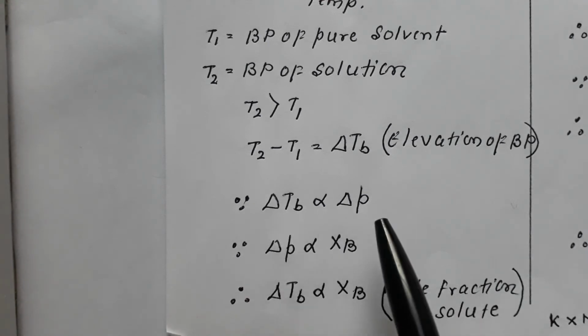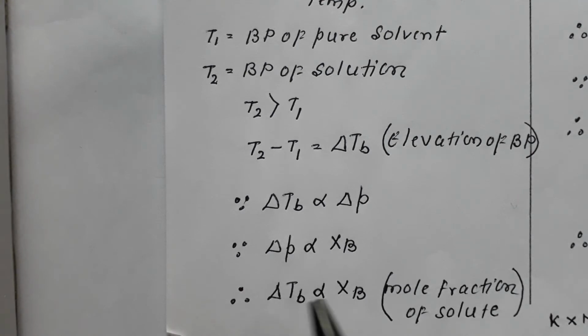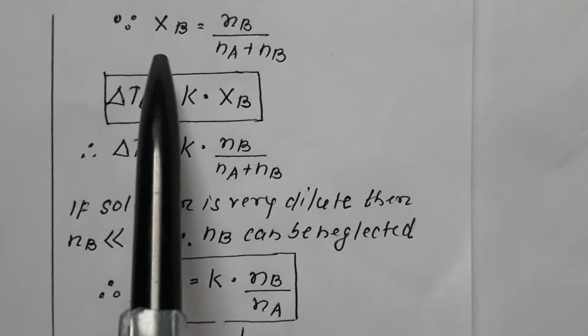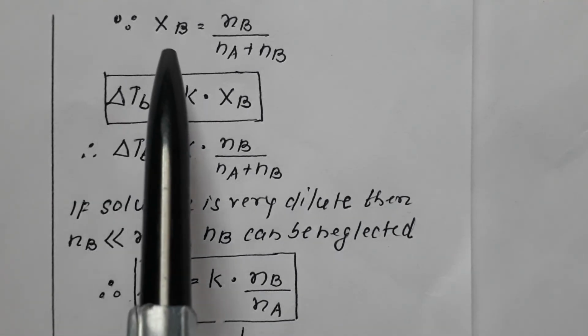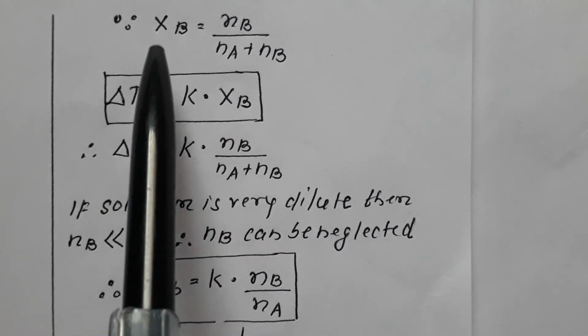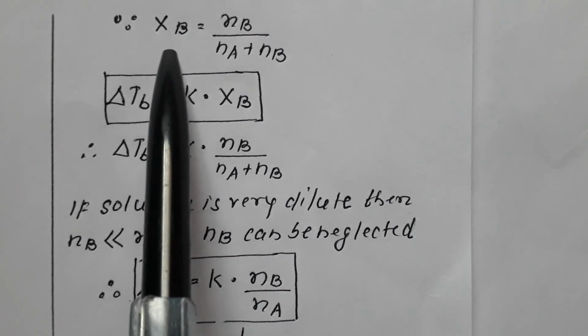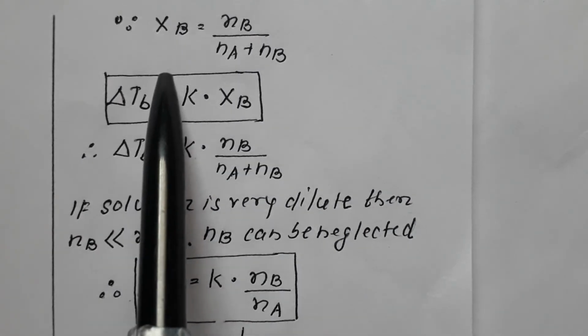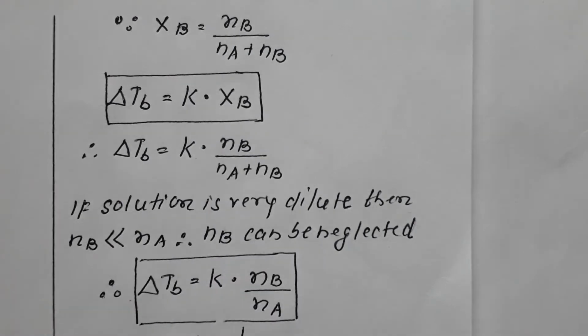Del TB, elevation of boiling point, is proportional to mole fraction of solute. Now in the topic mole fraction we have already done that mole fraction of any substance is mole of that substance upon total mole. So mole fraction of solute XB is equal to mole of B upon total mole.